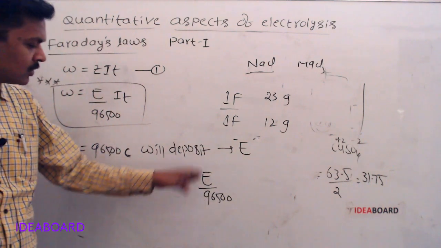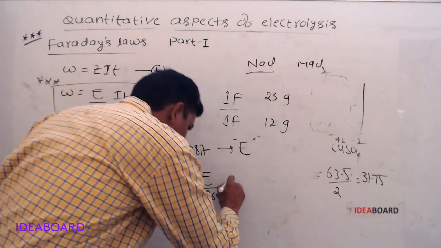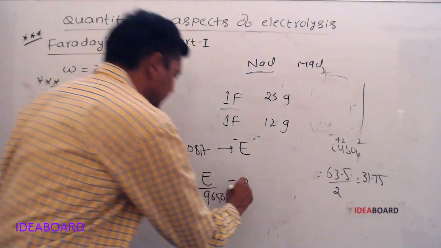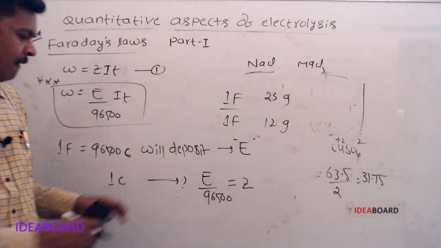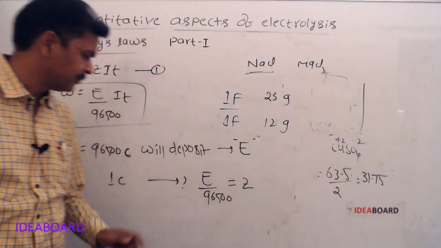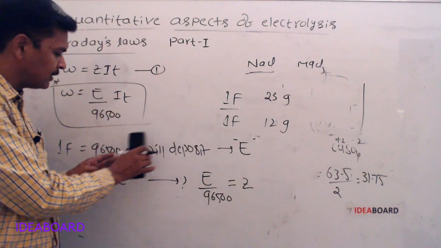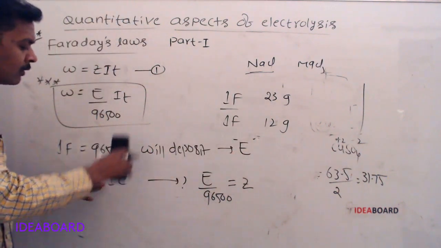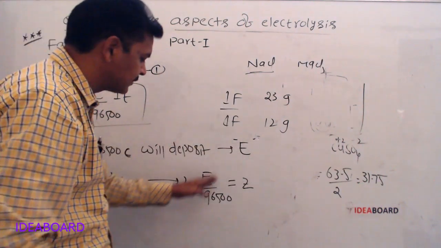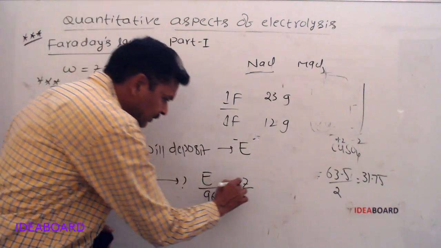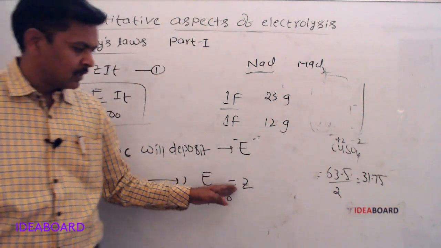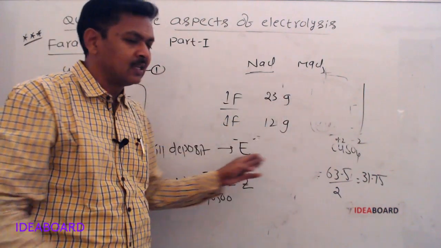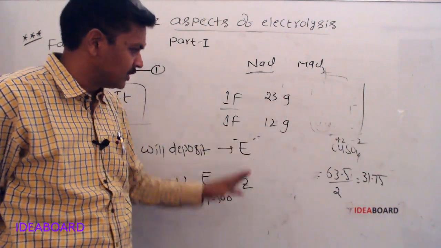Then 1 coulomb can deposit E by 96500, which is nothing but Z. Z is the amount of the substance deposited at the electrodes when 1 coulomb of charge is passed through the electrolytic solution.